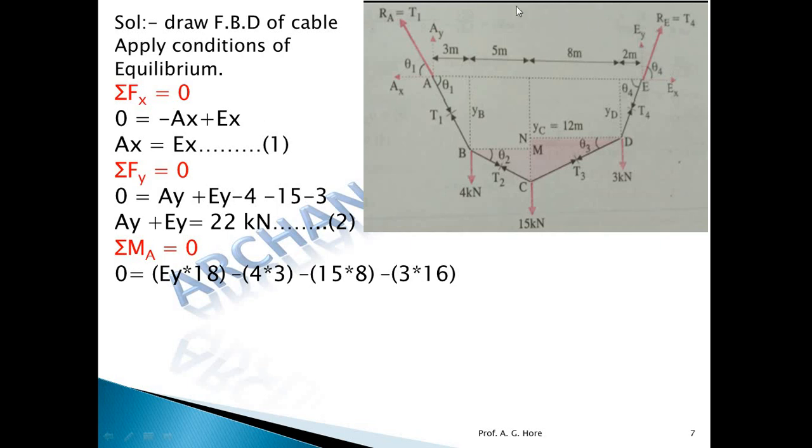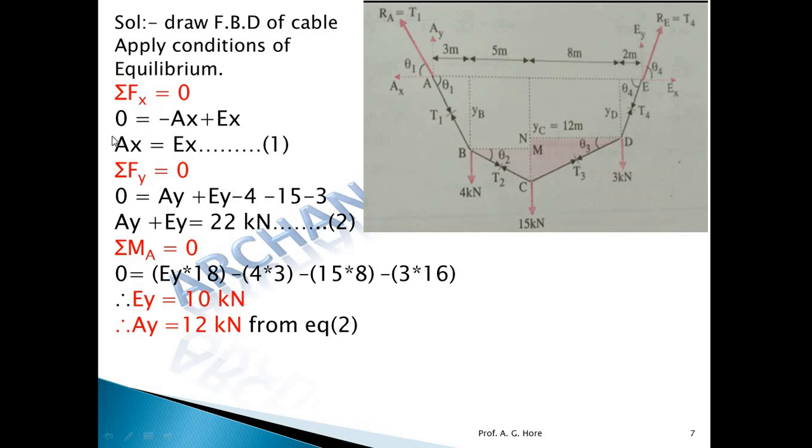So Ey is rotating anti-clockwise, so plus Ey into perpendicular distance 18, the total complete distance. Now this first force 4 kilonewton is rotating clockwise like this. So vertical force, this is the perpendicular distance 3, minus 4 into 3. This is again rotating clockwise, minus 15 into 8. Then 3 kilonewton clockwise, minus 3 into this complete perpendicular distance 16. Okay, so here only one unknown, we'll get that unknown. Now put this in equation number 2, you will get the Ay.